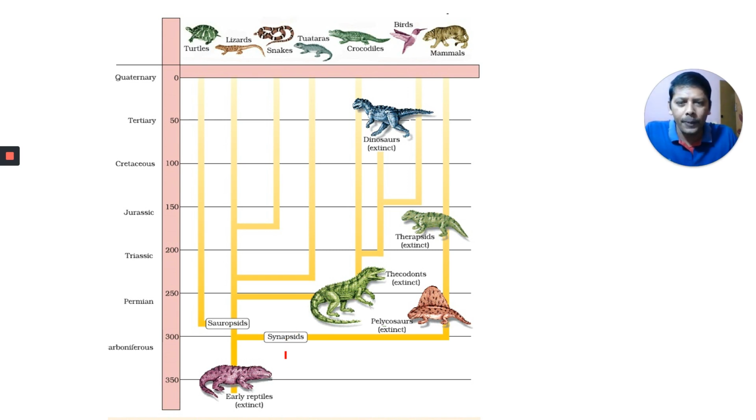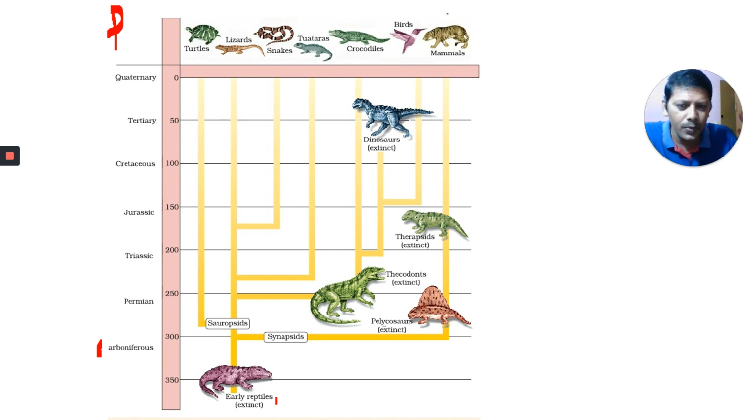I told you earlier how to remember this easily. These are the early reptiles. You can see the periods here. These all are periods: Carboniferous, Permian, Triassic, Jurassic, Cretaceous, Tertiary, and Quaternary. I have already told you one trick to remember all these periods. I don't want to drag this video too long. To remember this one, I will tell you one trick here.